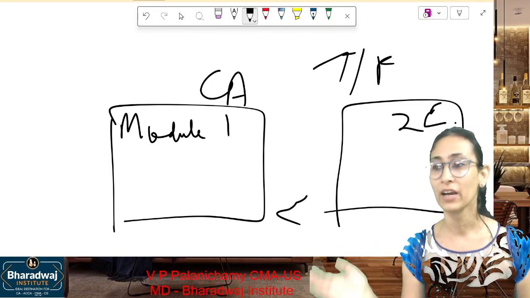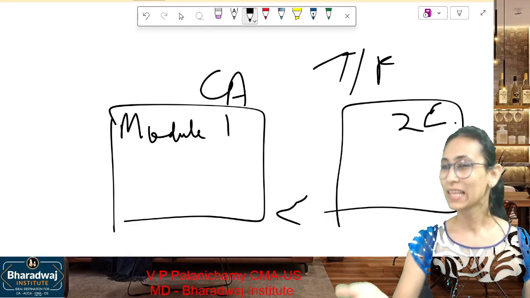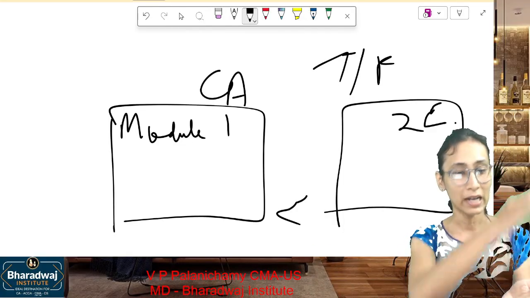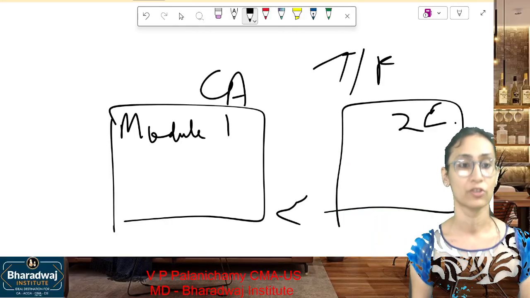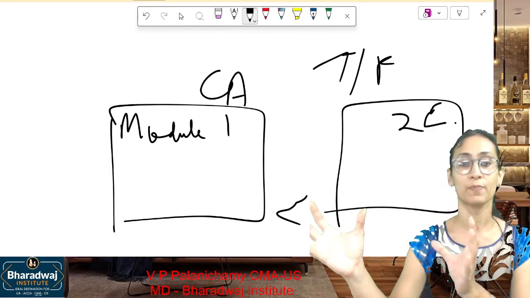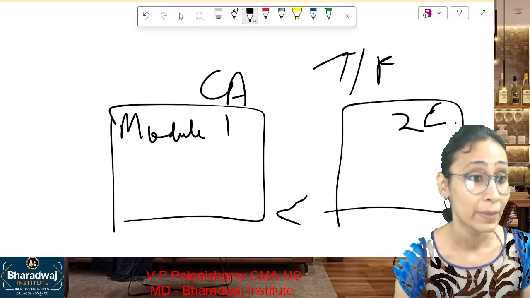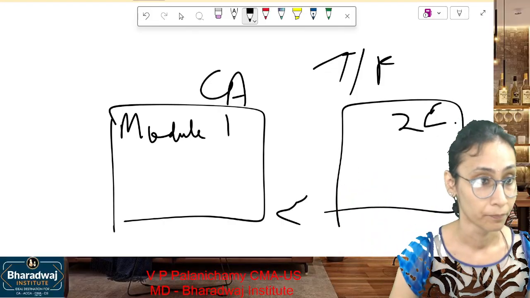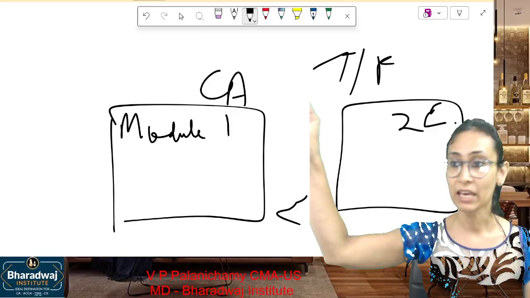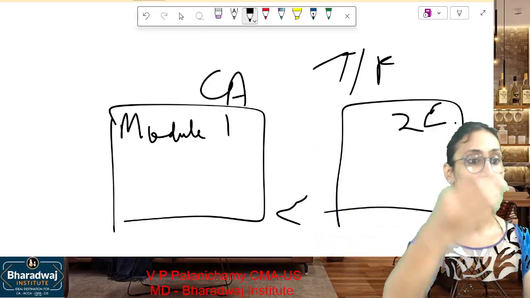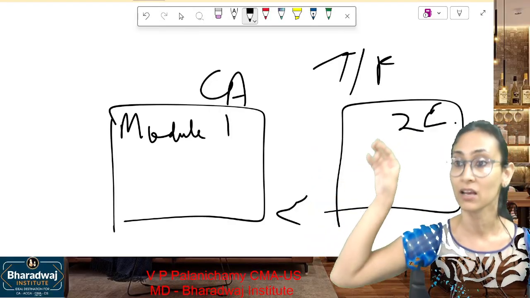Every chapter's weightage, how much it is, that we will learn once we are done with module 1. I will give you an entire picture of which module, how much is placed in the exam. We will have another thing next: a test will happen at the end of every chapter. Okay, we are all having a drive. You all will have access through the drive where the classes will get saved.